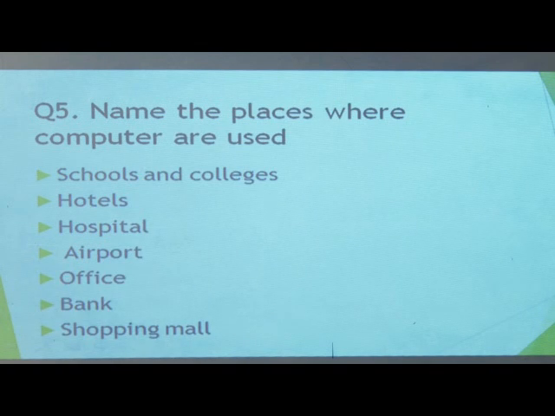Next, name the places where computers are used. Where are we using the computer? School and colleges, hotels, hospital, airport, office, bank and shopping mall.